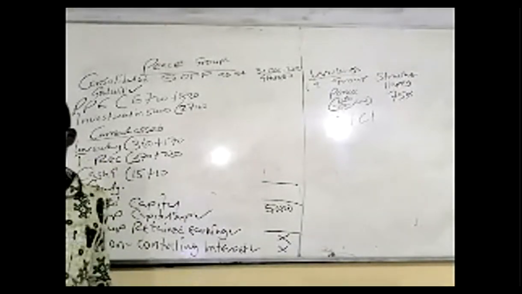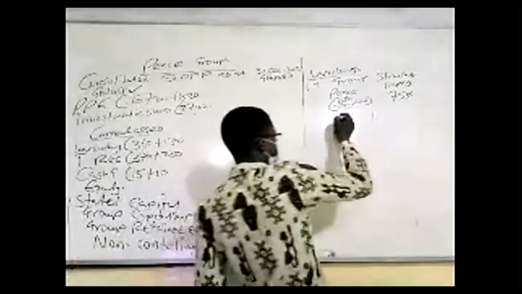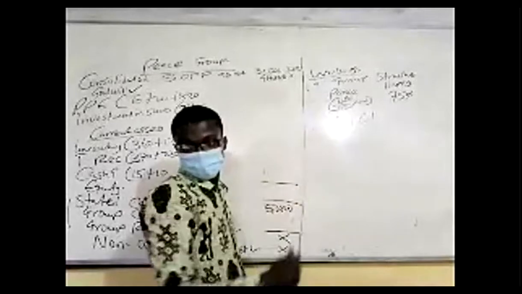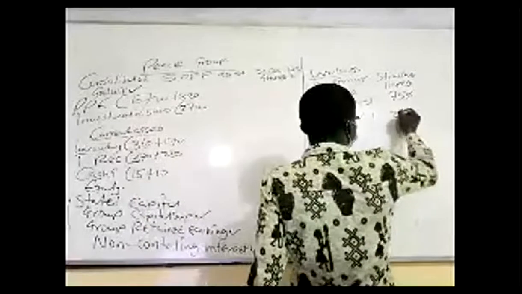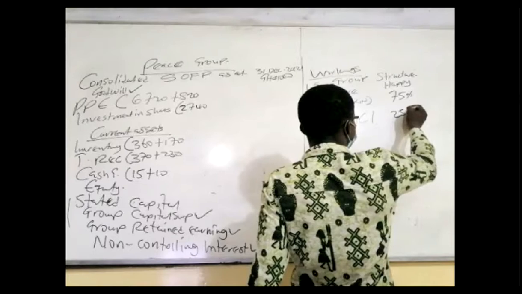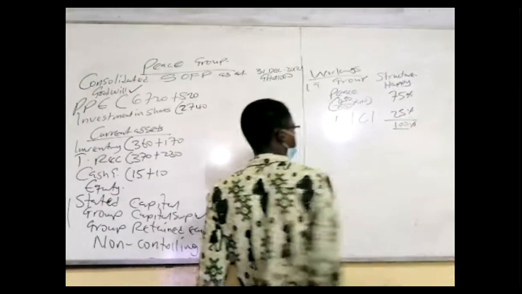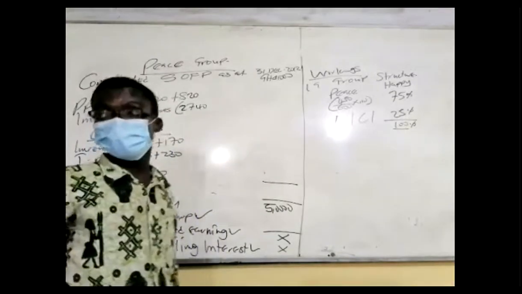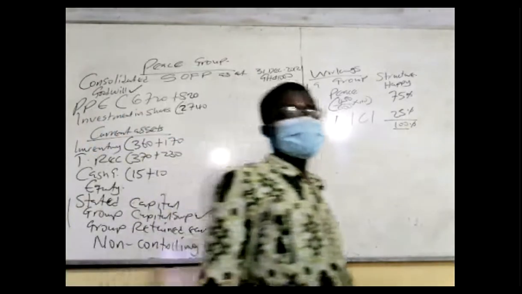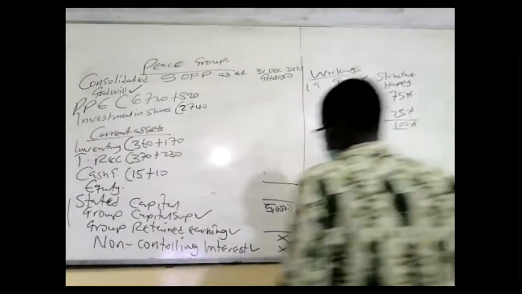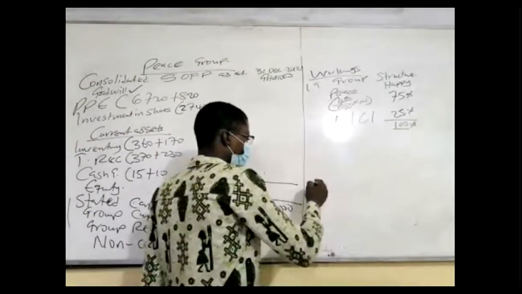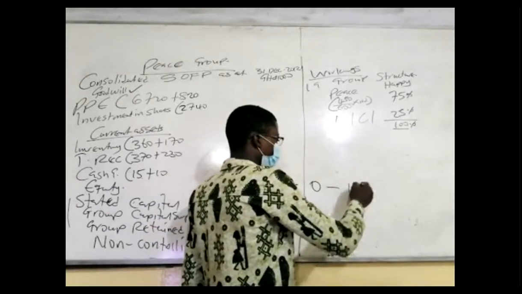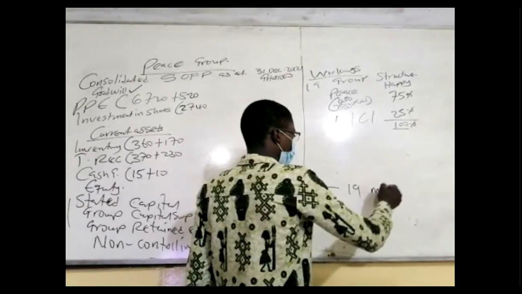Now take note, NCI is what? 25%. Don't forget, all of them give us 100%. If there's an associate, you bring it in. But this one, Joy, is a mere investment. Because we said that from 0 up to 19 is a mere investment.